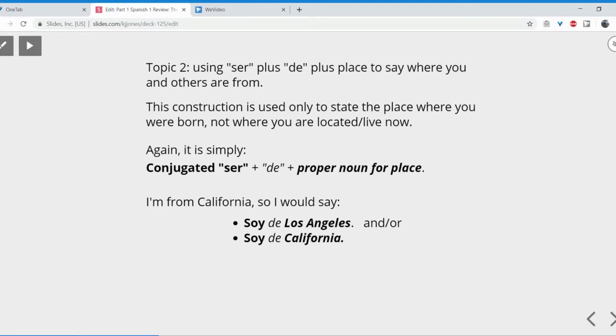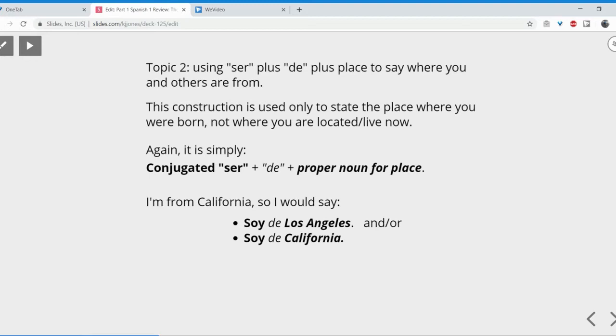Why? Because Spanish as a language is something that's called pro-drop. And that means that whenever you can drop your subject nouns or pronouns, you should. The language wants you to. Because there's no other possible subject for soy other than yo, if I were to say yo soy de Los Angeles, I would be being emphatic, right? Because I'm clarifying, quote unquote, something that doesn't need to be clarified. Yo is obviously already the subject of soy. So it goes without saying.